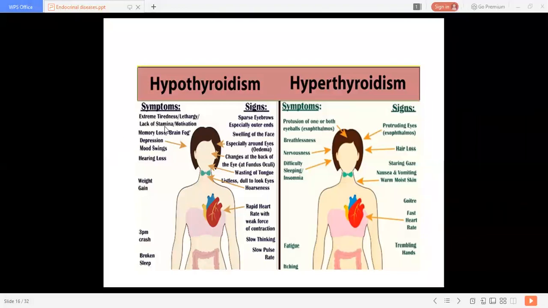In hypothyroidism, there is extreme tiredness and lethargy. You can see extreme tiredness and lethargy in hypothyroidism, that is symptoms. Lack of stamina and motivation. There is memory loss, brain fog, depression, mood swings, and hearing loss, that is deafness. It is more common with hypothyroidism. There is a lethargic condition, and lack of stamina and motivation. There is weight gain. Hypothyroidism is related with weight gain.